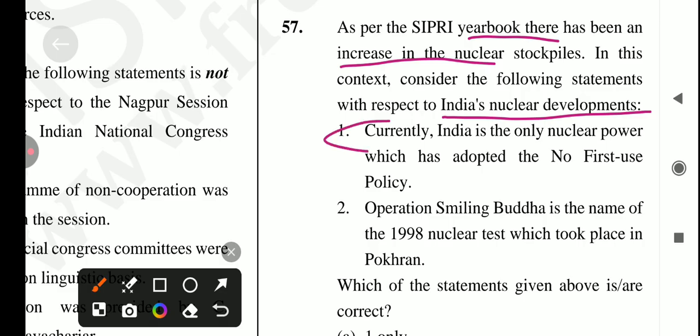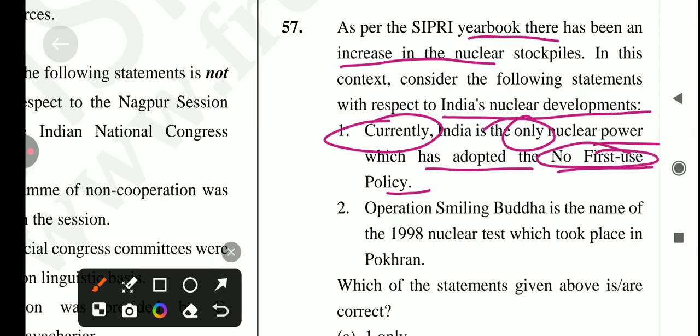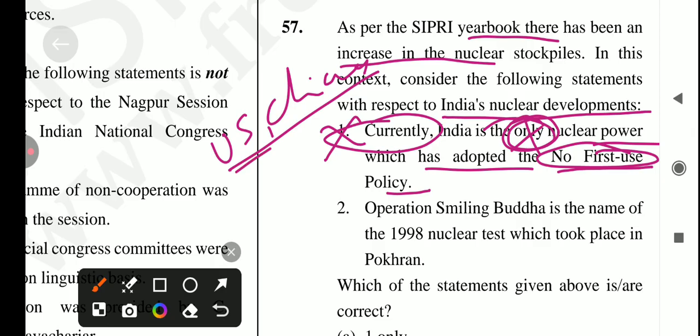First is, currently India is the only nuclear power which has adopted the no first use policy. नो फर्स्ट यूज पॉलिसी में क्या होता है, इसमें और कौन कौन सा आ जाएगा. So statement first is incorrect, because India is not the only one, the US, China and other countries have also signed this. Okay, so first statement is incorrect.